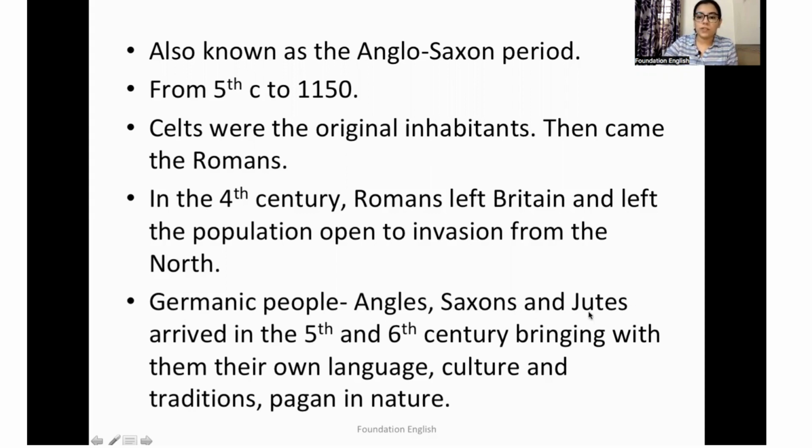You need to remember these three names of the tribes. They arrived in the 5th and the 6th century and brought with them their own language, culture, and traditions, which were pagan in nature. Now that is reflected in the works of this particular age.